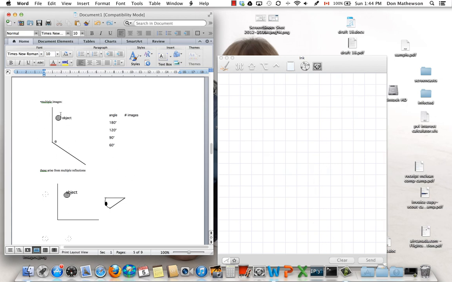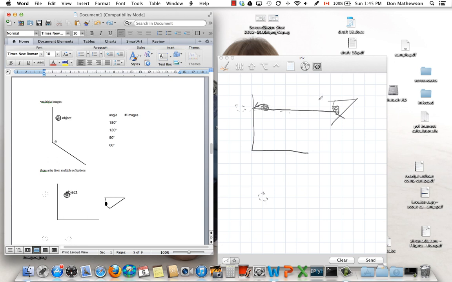Okay. Now, if you get two flat mirrors and vary the angle between them, you can get a larger number of images. These arise from multiple reflections. So for the case of 90 degrees, if we put an object here, there's the object, we expect one image here from this mirror, another image, let's see, about down here. And this is how you draw a physics eye, by the way. Draw a wedge, draw an arc, draw a pupil. There you go.